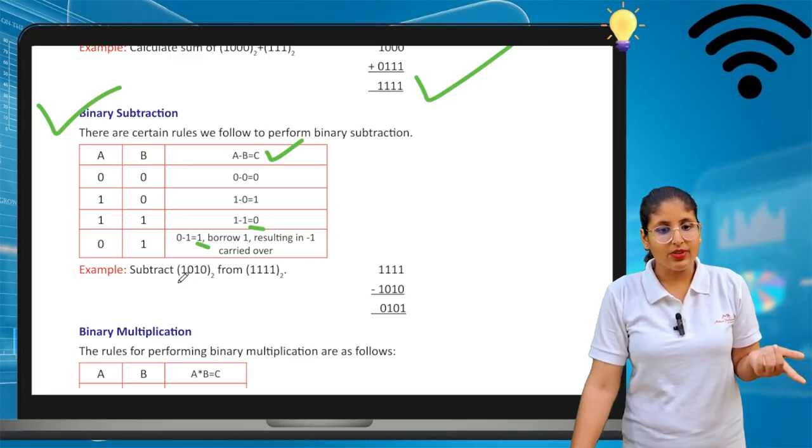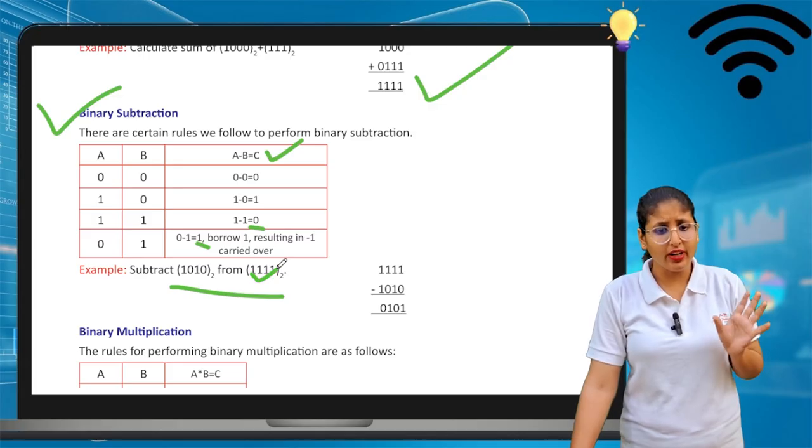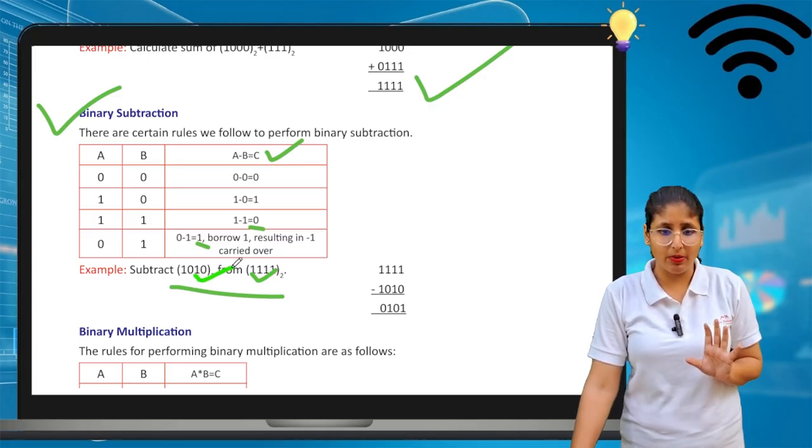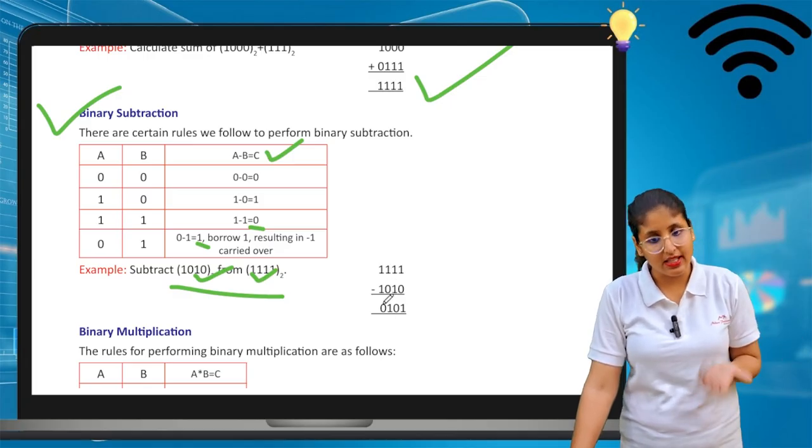Now you have to subtract this from this. So you can write this number on the top, and at the bottom you can write this number. Now we subtract. 1 minus 0 is 1. 1 minus 1 is 0. 1 minus 0 is 1, and 1 minus 1 is 0.